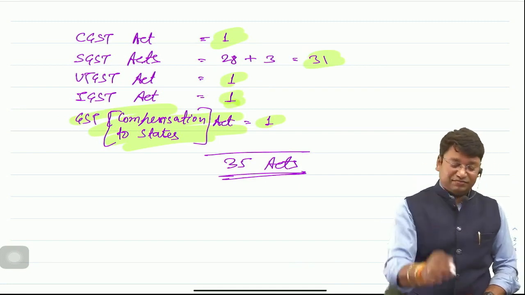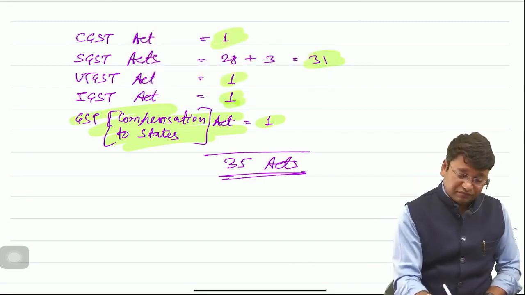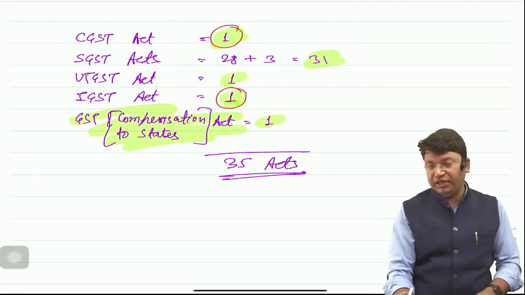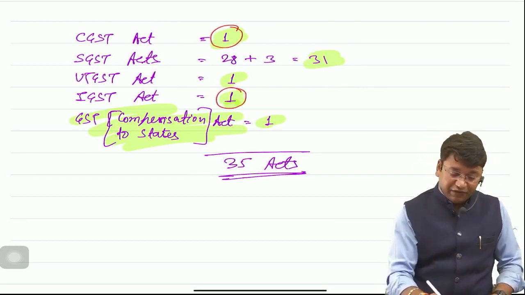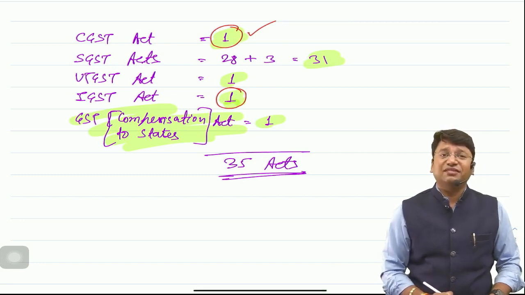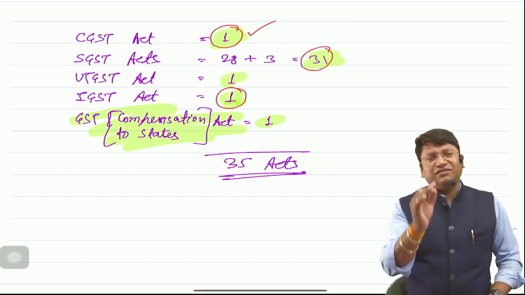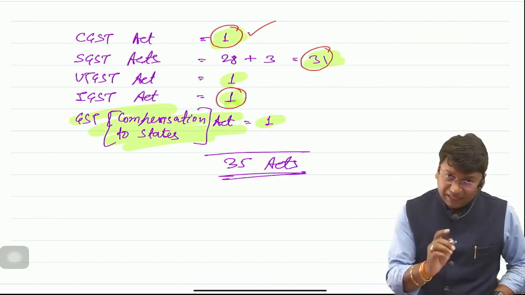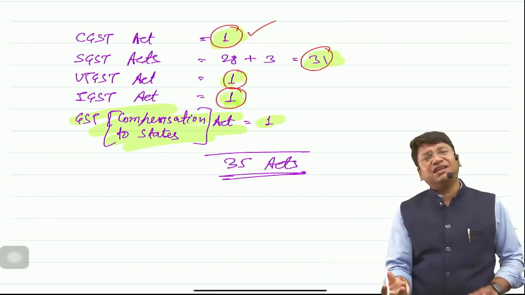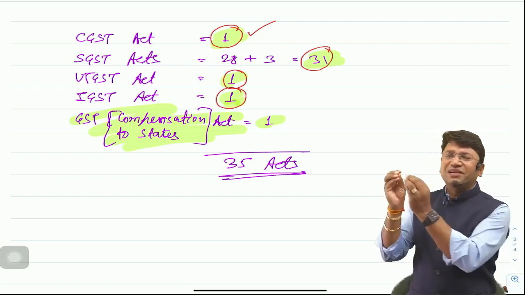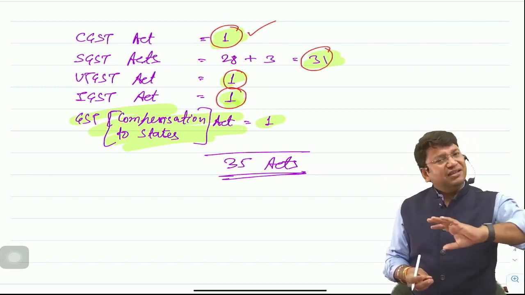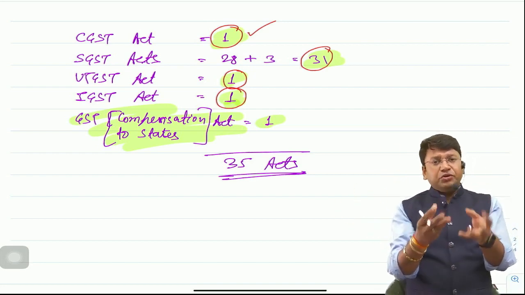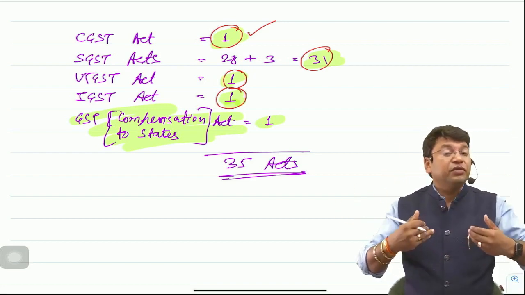Clear? But as far as your syllabus is concerned, CGST is there in your syllabus and IGST is there in your syllabus. And yes, if you read the CGST Act, automatically you know the 31 acts, because absolutely the same provisions are there. And one UTGST is there. See, in the UTGST Act, simple, only a few sections are given, and basically the UTGST Act is introduced to levy GST in the Union territories also.